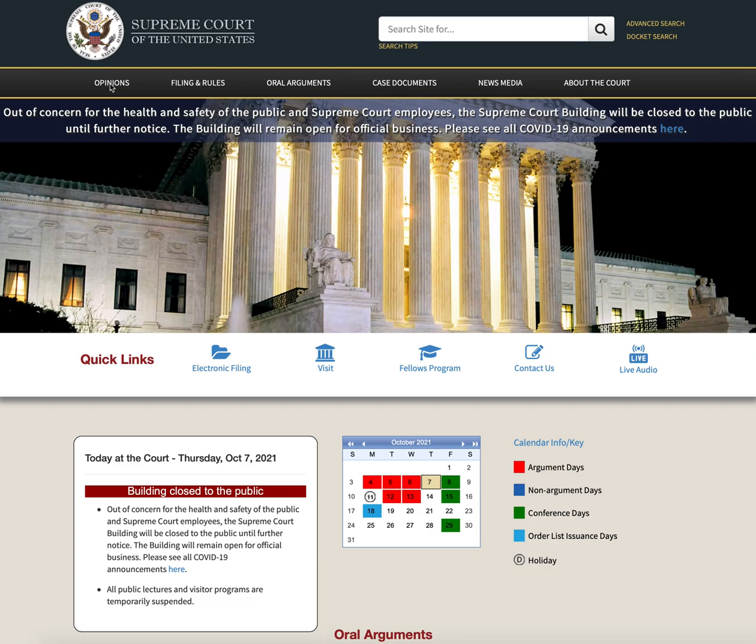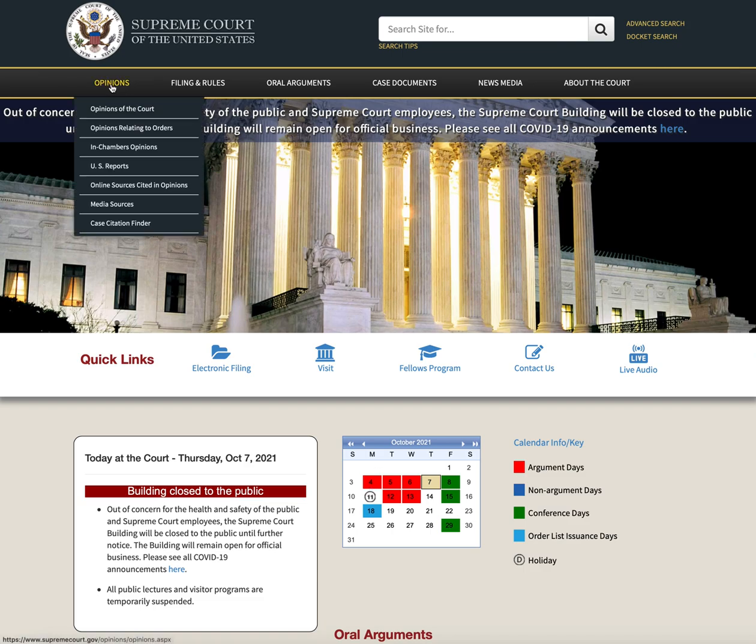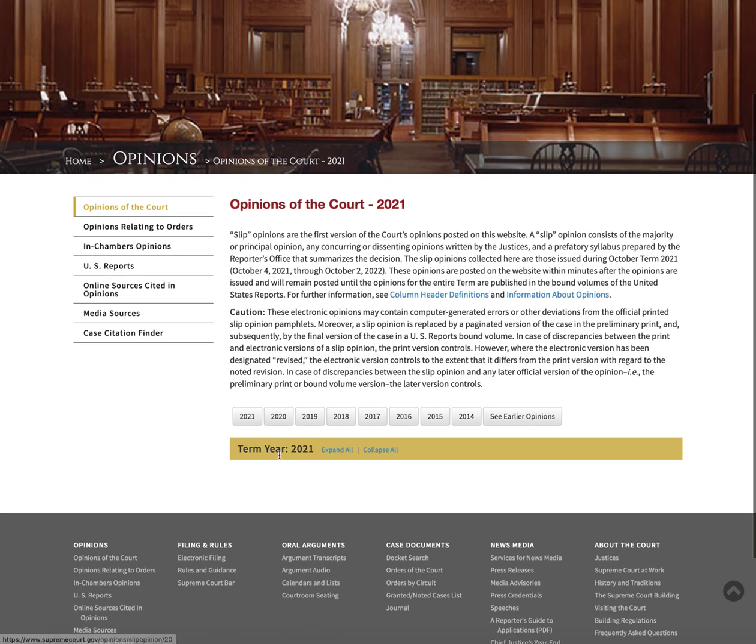So the term of a Supreme Court starts on the 1st of October of a year. So this is 2021. October 4th was the first day that the court heard cases or oral arguments. So we don't have any opinions yet from this term. But if we go here, click on opinions of the court, you can see that for the term year 2021, which will go from October of 2021 through May, June, July, depending on when they finish their final arguments or opinions in 2022. So there's no opinions here.